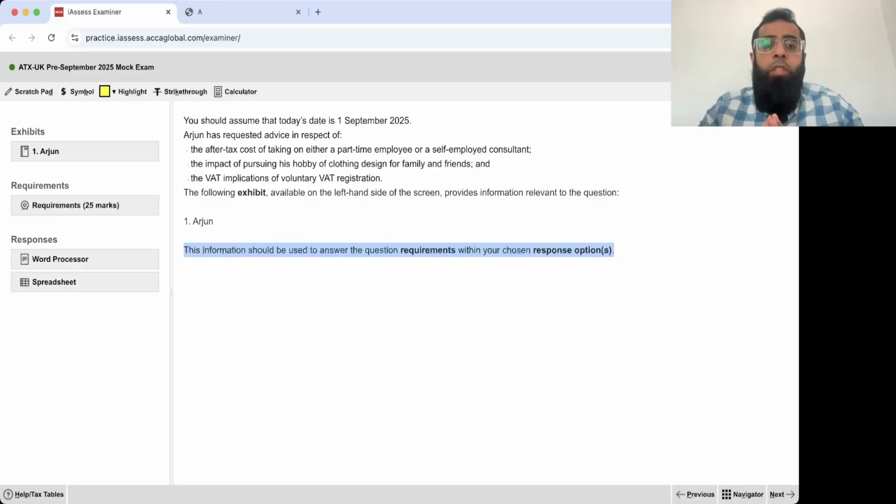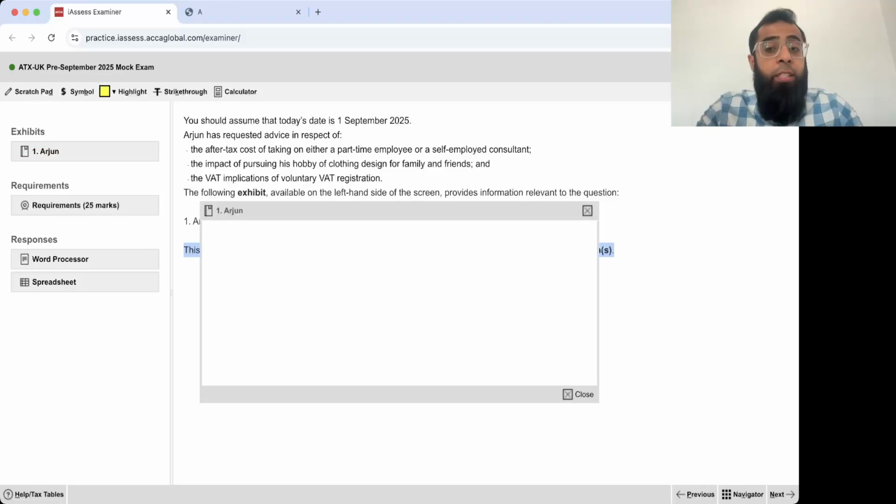See, when you are reading the question for the first time, it's very important that you read with patience. Don't rush. If you rush, you will start feeling that the question is difficult, whereas the question is in reality an easier one. It is all about analyzing the scenario in a good manner. I always say to my students that whatever you have studied throughout the course is just 50%. The remaining 50% is your exam preparation, how relaxed you are, and how you manage the complete exam paper. That's very important. Okay, now let's read this exhibit, Arjun.